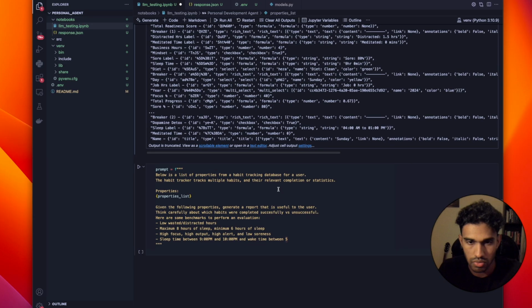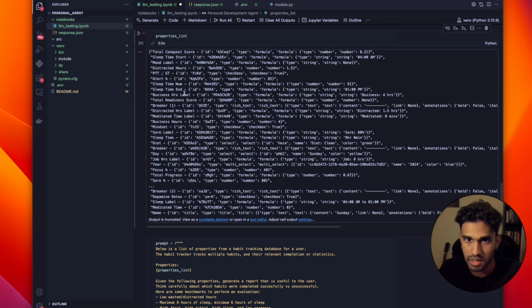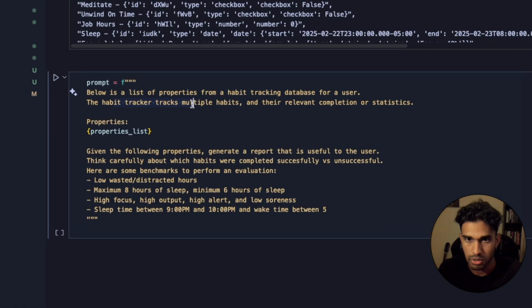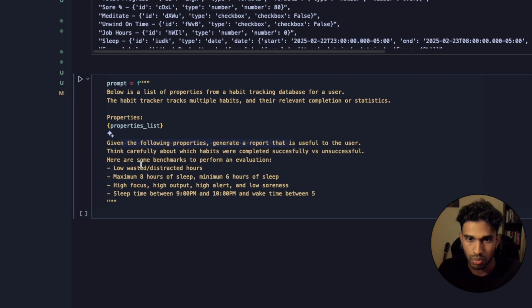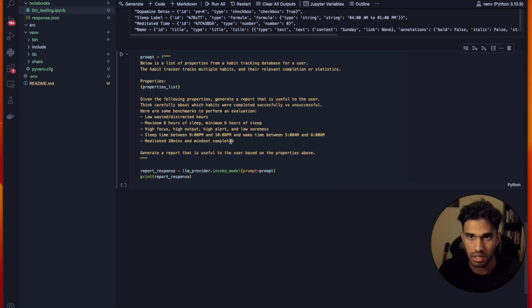So now that we actually have these properties listed, what I'm trying to do is see if the LLM can just understand this given context and produce some sort of report given this, days of data. This isn't formatted in the best way. In fact, it's not a JSON structure and it's not a string. It's sort of in the middle. My prompt goes, below is a list of properties from a habit tracking database for a user. The habit tracker tracks multiple habits. I'm loading in the properties. And then given the following properties, I'm basically asking it to generate a report and to think carefully about what is a successfully completed habit versus unsuccessful. So now let's just see if we can try to get some initial report from this.